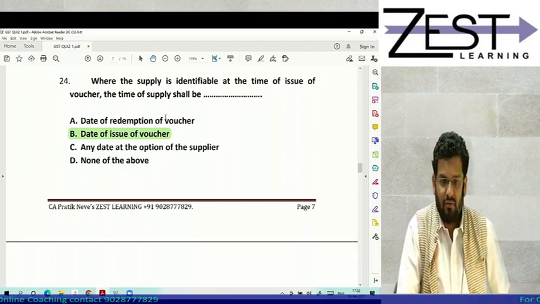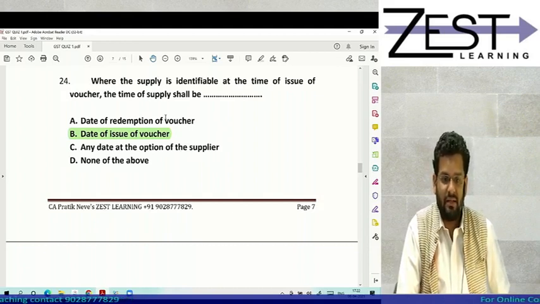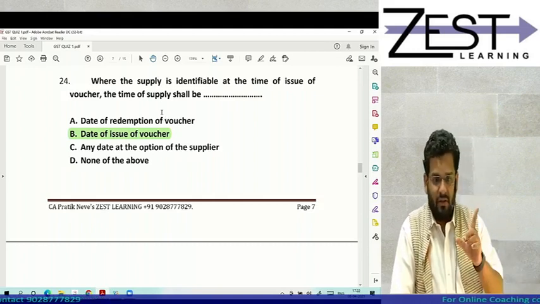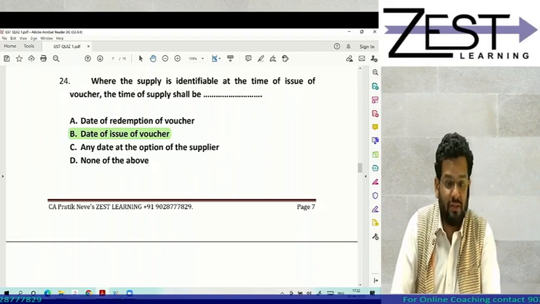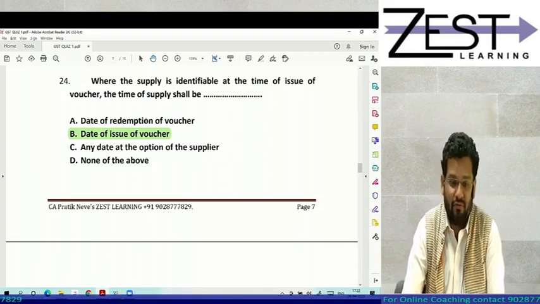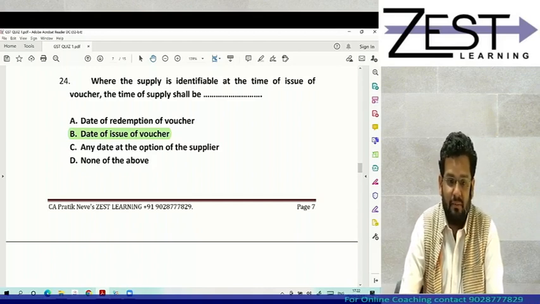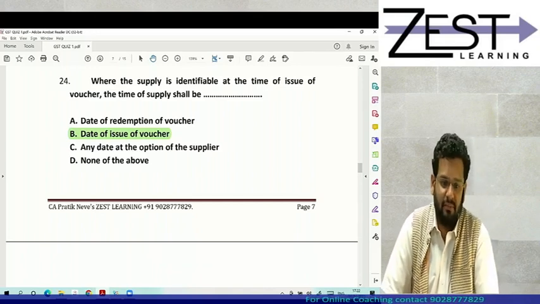Salon, where the voucher is issued against salon, that is beauty treatment service only. Not Shopper Stop, because Shopper Stop was the example given where supply is not identifiable, isn't it? Supply is identifiable means only against one thing it could be redeemed.